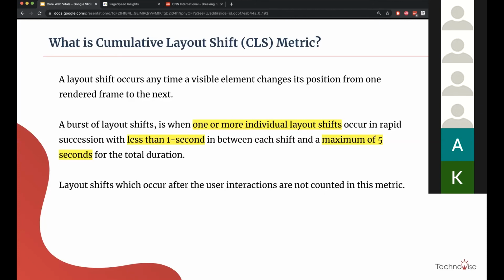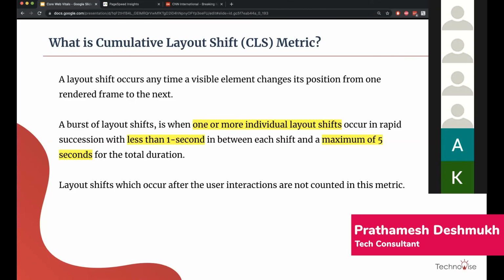Layout shifts which occur after user interactions are not counted in this metric. For example, when we click on a specific button and an element appears or shifts, it is not counted because that is expected behavior, as the user has already interacted with that element and is expecting something to come up.